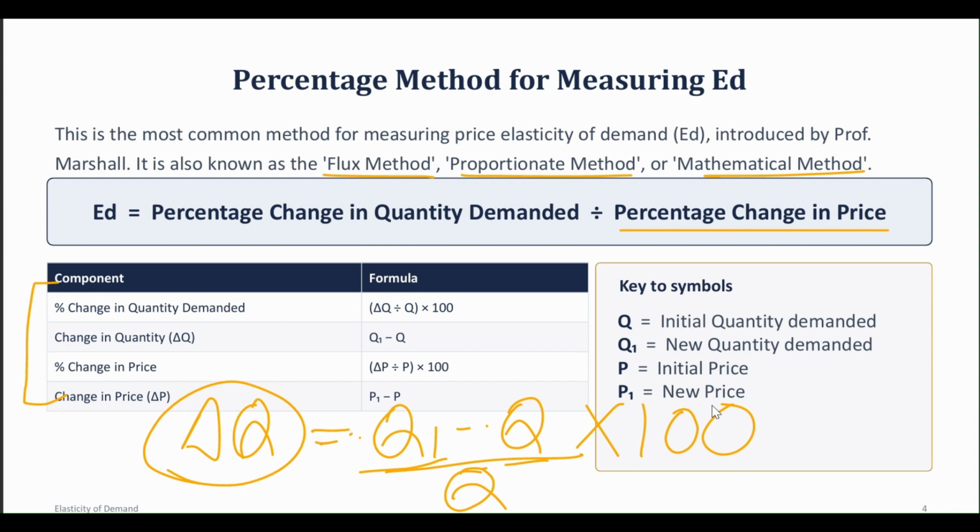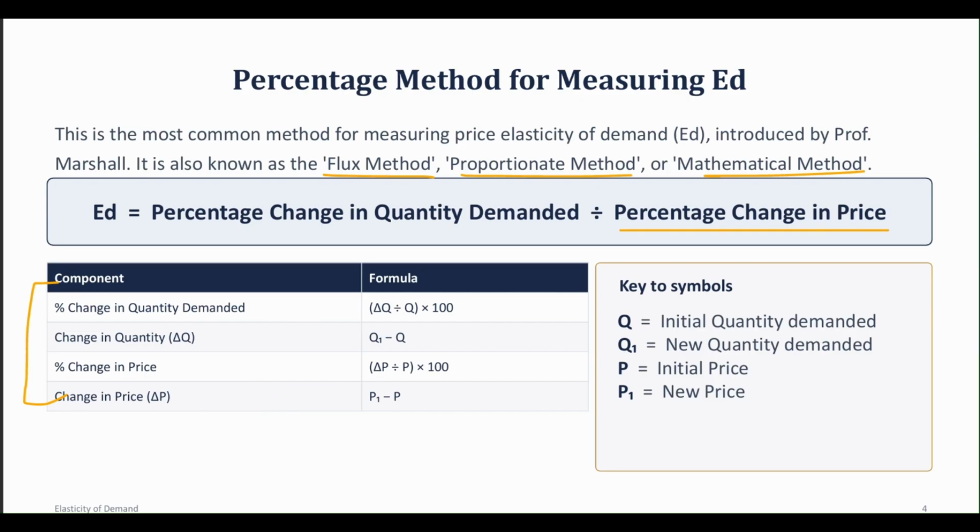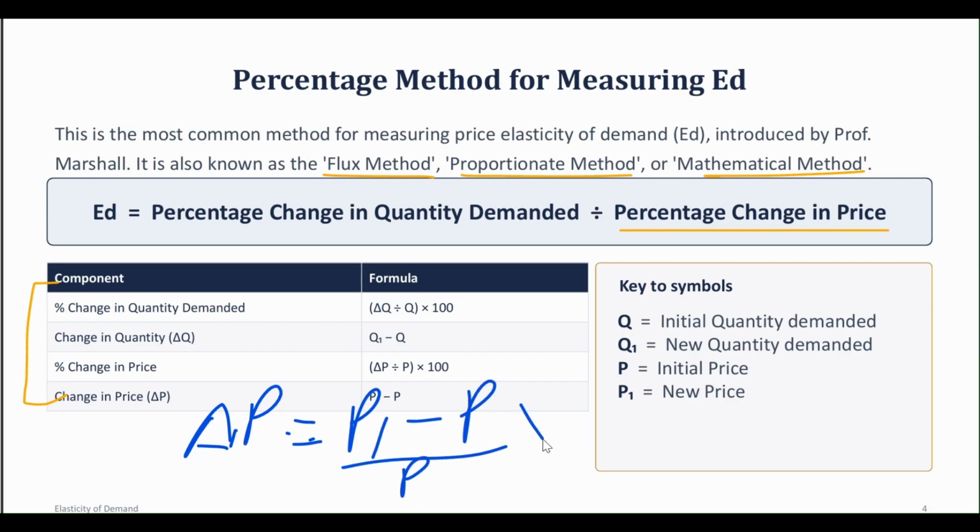Fine. If I want to calculate the percentage change in price, it is going to be the same. Let us see that as well. So change in price: P1 minus P upon P into 100. So what did we basically calculate? We calculated the change in price first and then we calculated the percentage change in price. Fine. When we solve the questions, it is going to be easier for you to understand the concept.